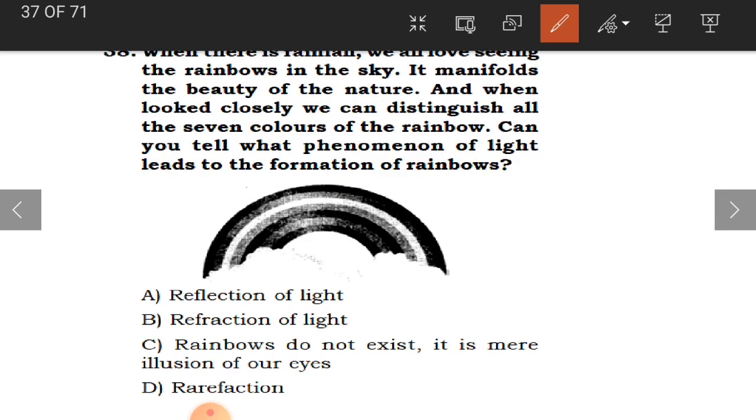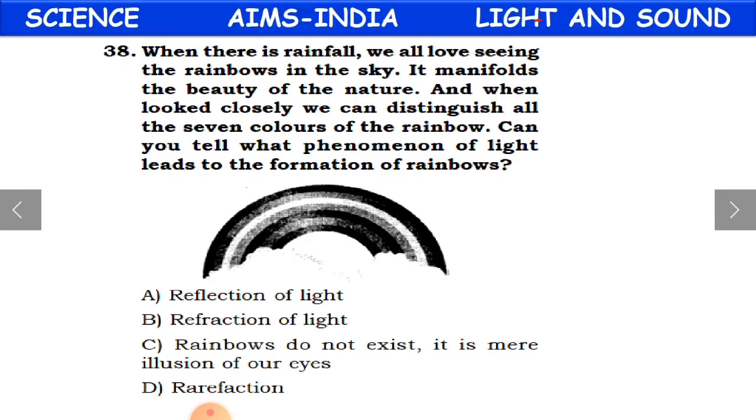Okay, children. Now 38th question here. When there is rainfall, we all love seeing the rainbows in the sky. It manifolds the beauty of nature. And when looked at closely, we can distinguish all the 7 colors of the rainbow. Can you tell which phenomenon of light leads to the formation of rainbows? When we see the rainbow in the sky, children, everybody admires the beauty of the rainbow. That is the beauty of nature.